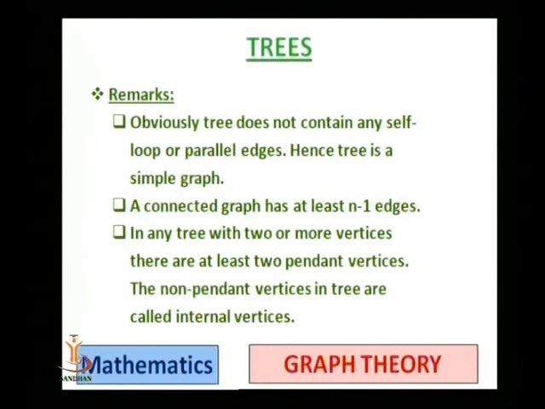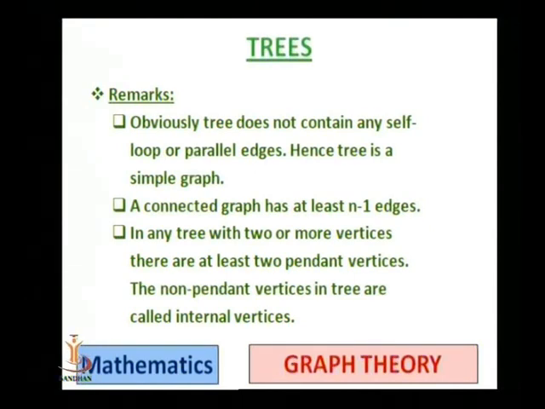So from these three definitions, we have some remarks or observations. First observation: obviously a tree does not contain any self loop or parallel edges, hence a tree is a simple graph. We know that a simple graph is a graph which does not contain any parallel edges or loops. So in a tree we have no parallel edges.